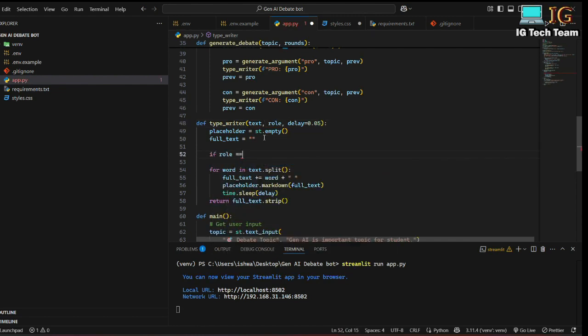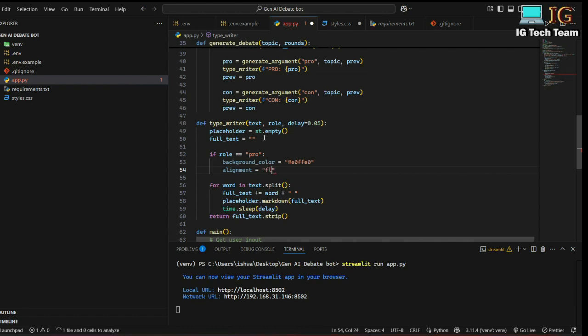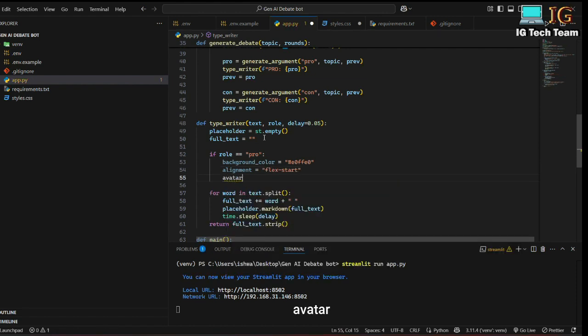If role equals pro, the background color will be this one, the alignment will be flex-start, and the avatar will be this one.